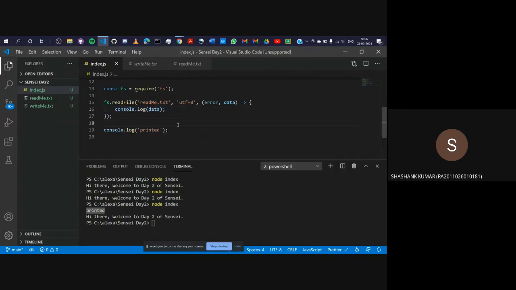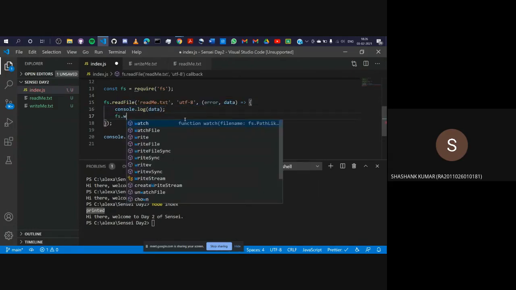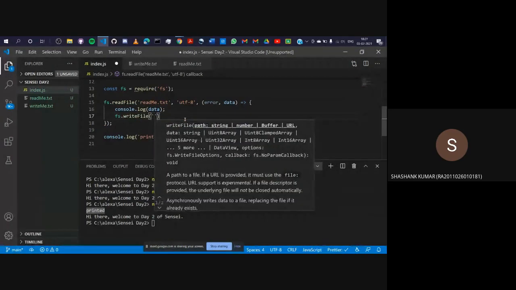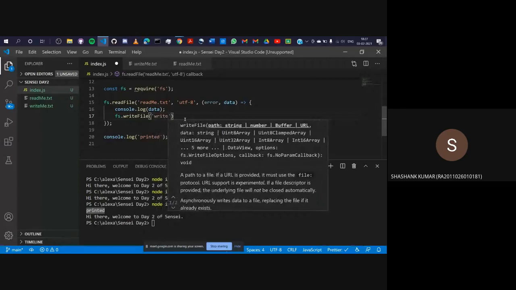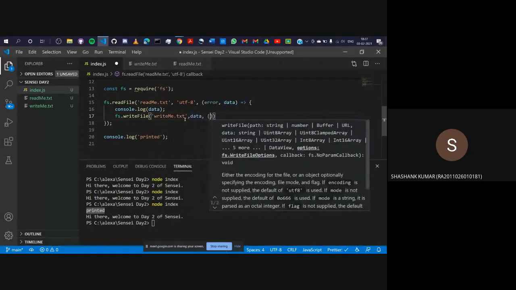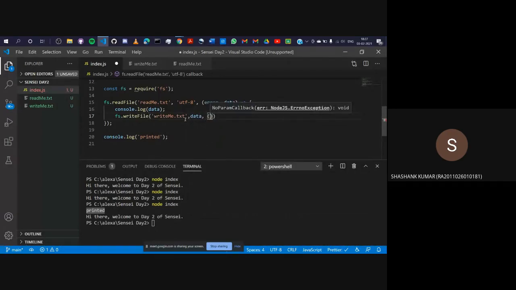So what if I want to write a file asynchronously? I'll just add this to it, fs.writeFile. I'll give it a name, let's say writeme.txt. Then I'll give it the data. And again, I have to give it a callback function. Whenever you are working with asynchronous modules, you need to give it a callback.